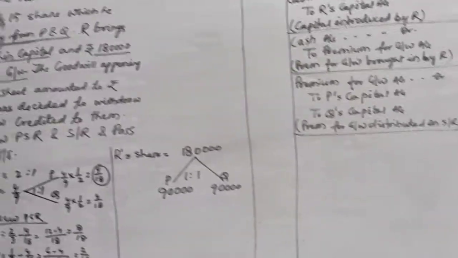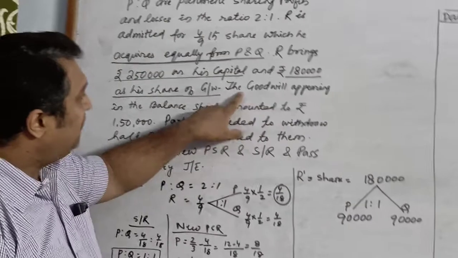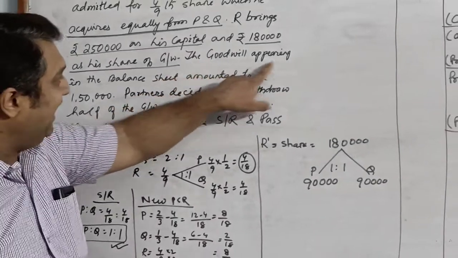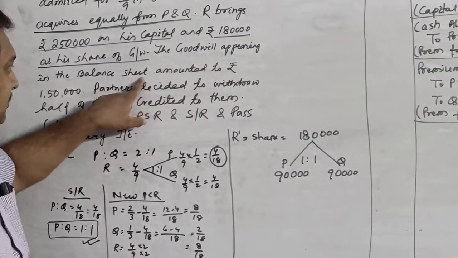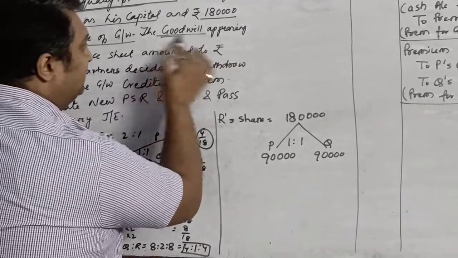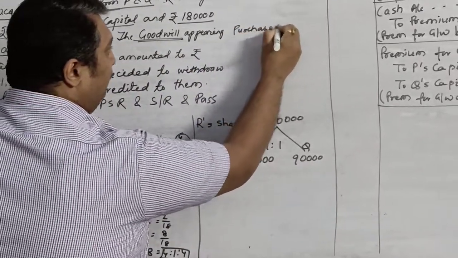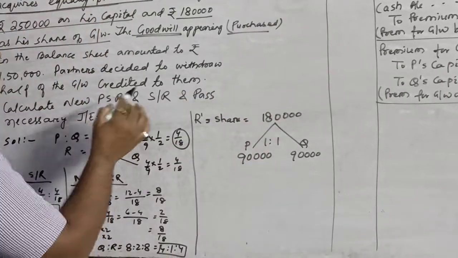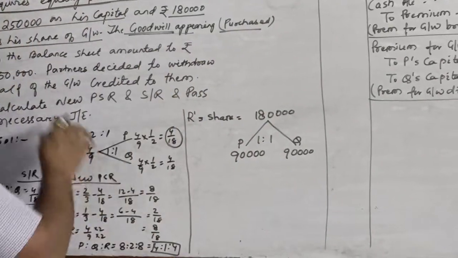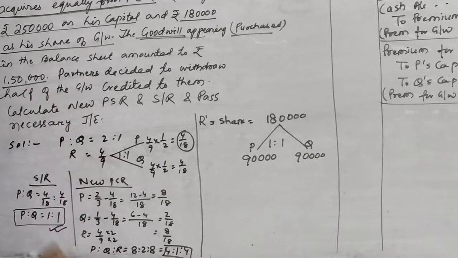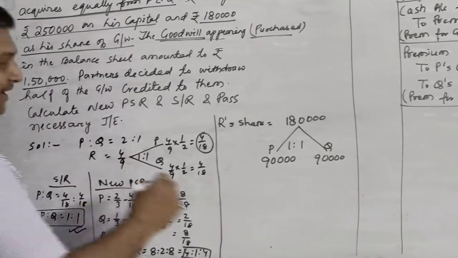Now we will read the next part of the question. The next part of the question says that the goodwill appearing in the balance sheet. That means which goodwill is this? This is your purchased goodwill. And if you remember the discussion, I had clearly said that the purchased goodwill is written off amongst the old partners in the old PSR.